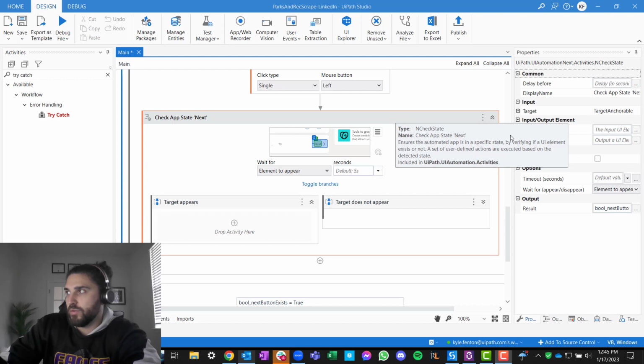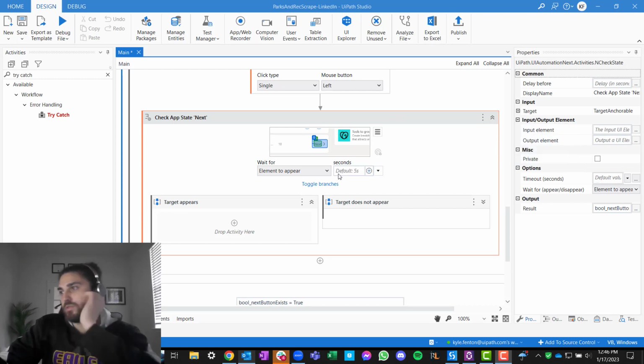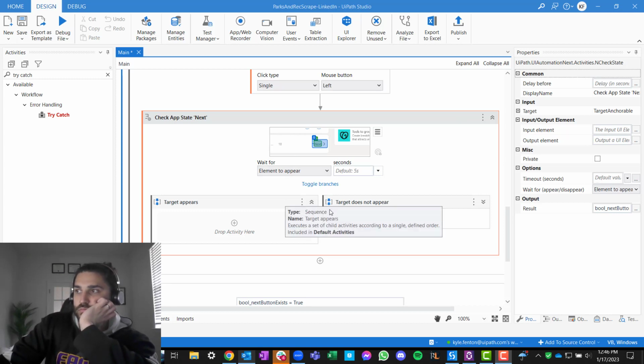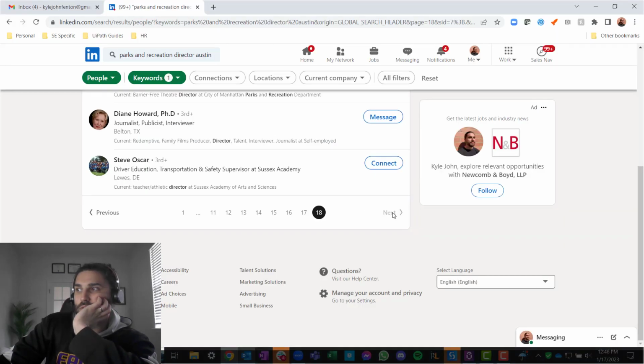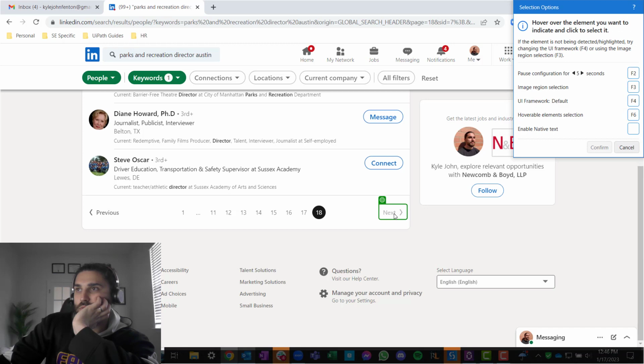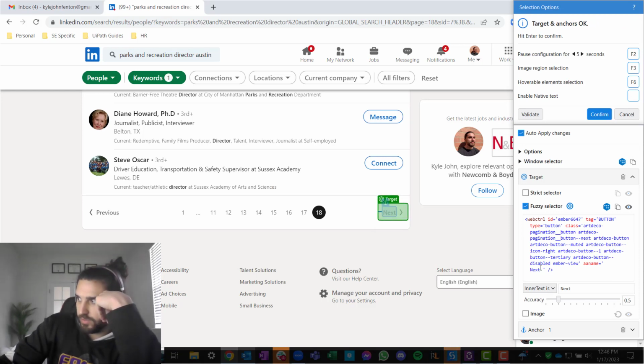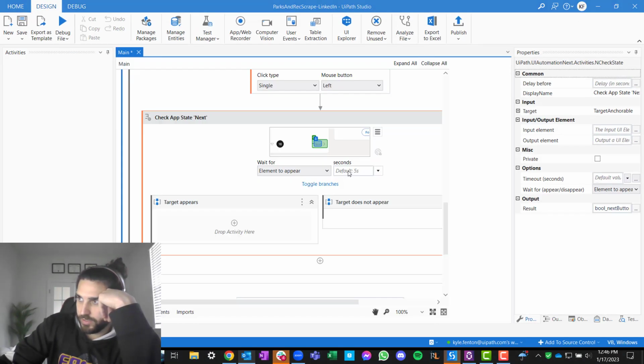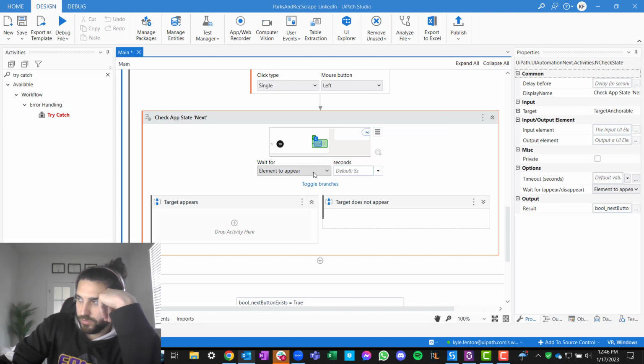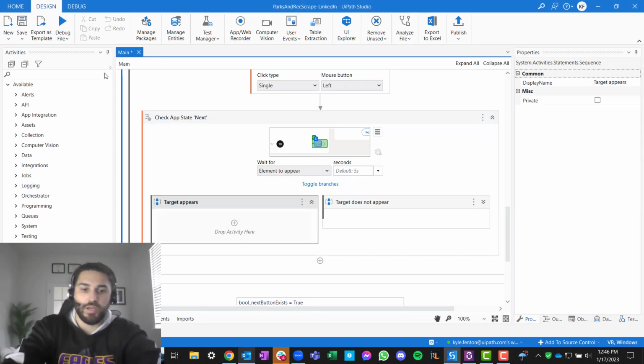Or do we want... Well, I guess we really want to try and indicate this, which I think if we look at it, is disabled. Okay, so we're really looking for the disabled one. If that appears, break the loop.